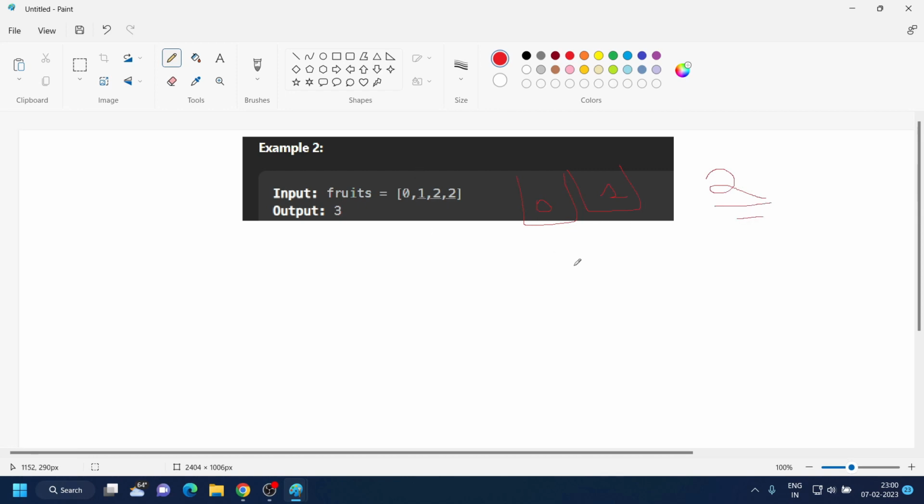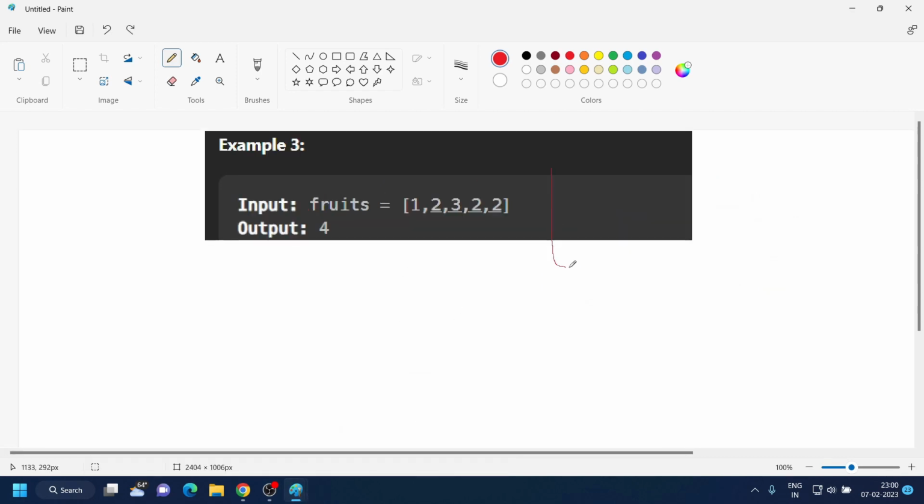Let's see another approach. We skip this 0, we start from the first tree, we pick it, then the second, then the second again. In this case, the answer is 3. The maximum of these two is 3. So the answer is 3.